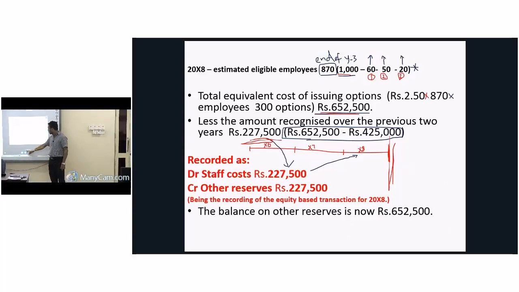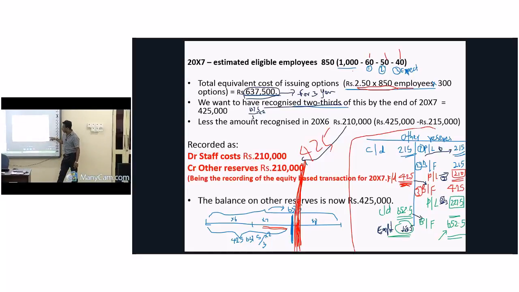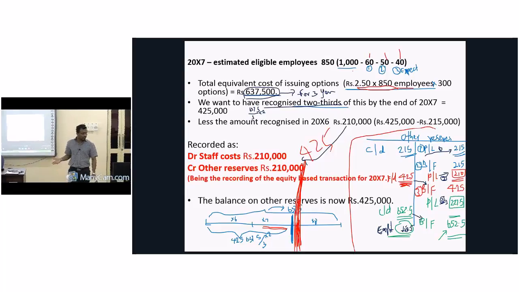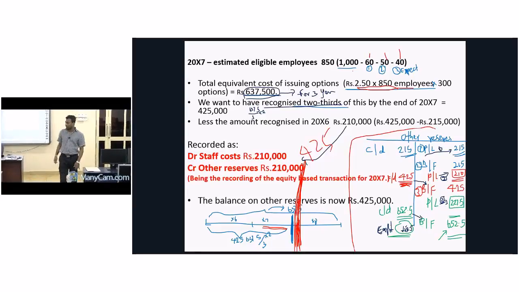Now finally, look at your reserves account. Now look at your reserves account. Over 3 years we have accumulated 652.5 or 652,500 at the end of year 3. Look. Then what happens? At the end of year 3 as we estimated, what will happen? Already actual people left, no, 60, 50 and 20. They will not claim. These people will get this money. Oh, not money. What is it?